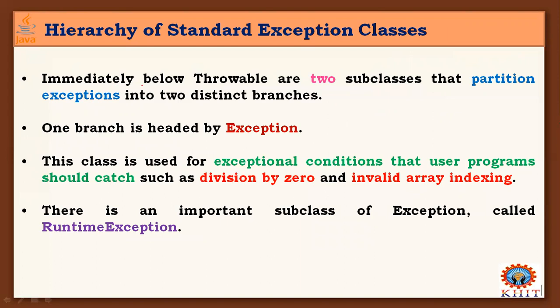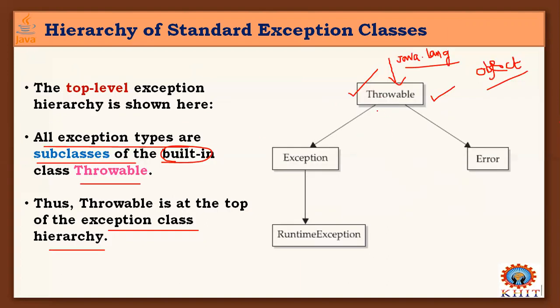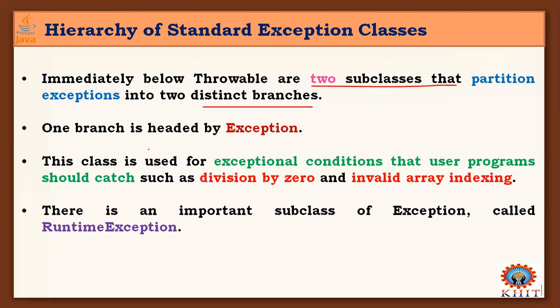Next one, immediately below Throwable, there are two subclasses that partition exceptions into two distinct branches. As I showed here, for this Throwable class, the two immediate subclasses are Exception and Error. The first branch is headed by Exception.